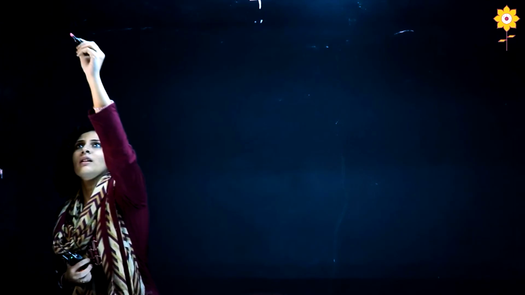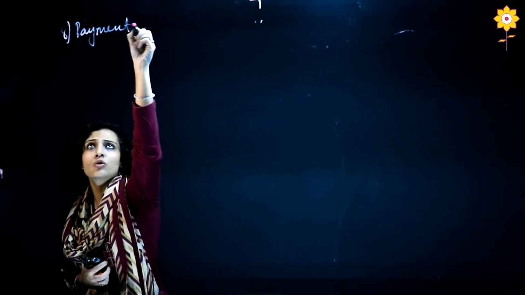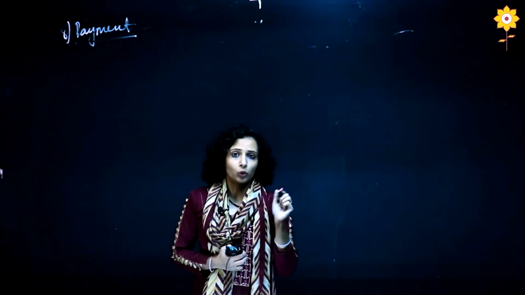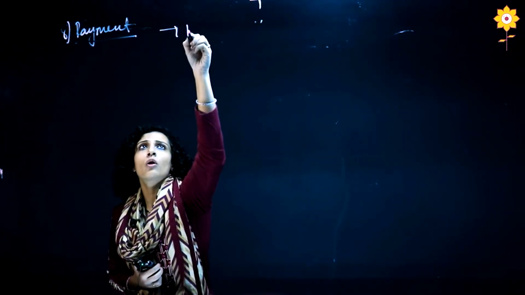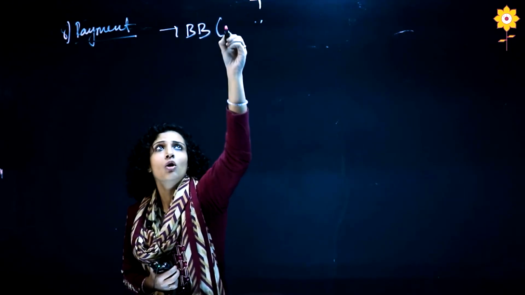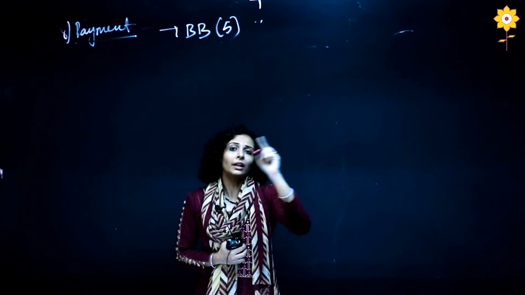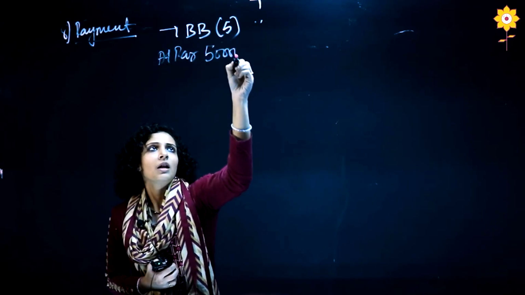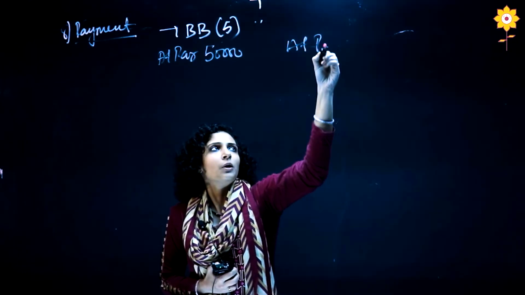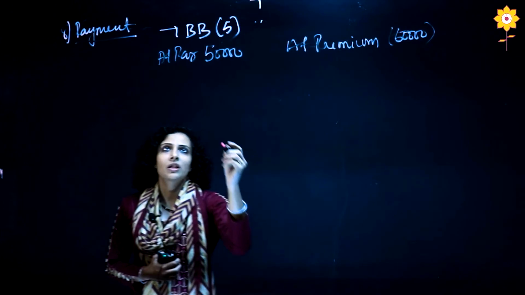The next entry is payment. Here we are going to actually pay the buyback amount to the shareholder. So here what we have to focus on is the buyback value of entry number 5, which was at par. In the previous entries it was 50,000, and at premium it was 60,000. Now what are the two accounts involved?